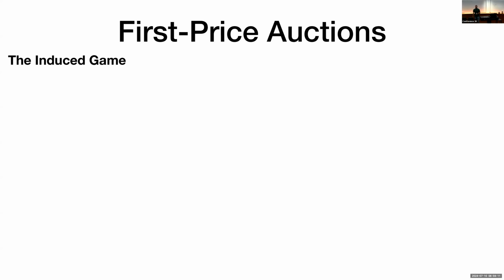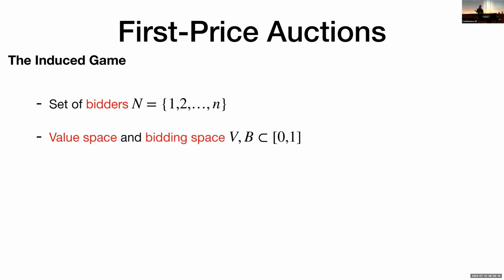And to formalize this a little bit, we have a set of n bidders that participate in the auction. We have a value space and a bidding space. The value space could be either continuous or discrete. The bidding space basically could be discrete, maybe a multiple of some currency. And then we have a pure strategy for each player, which maps their value to a bid that they choose to play in the auction.